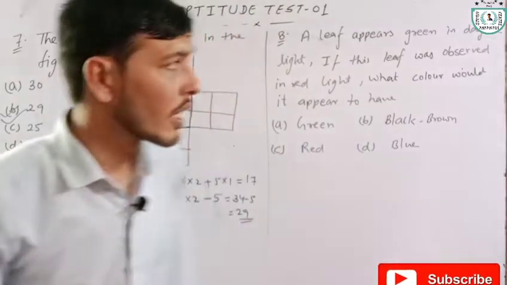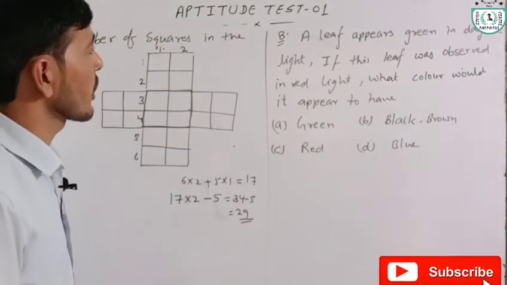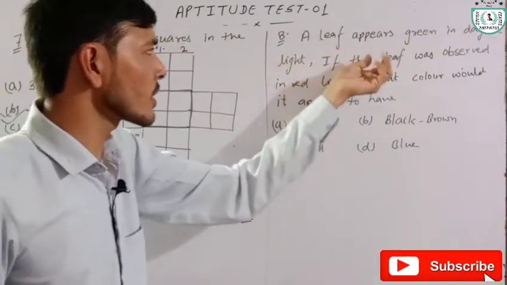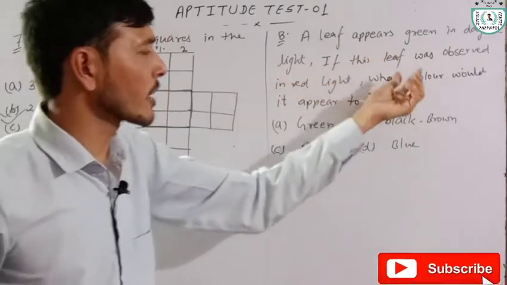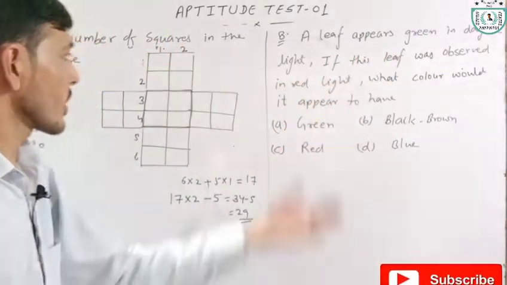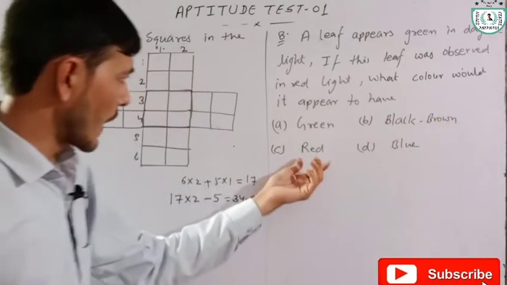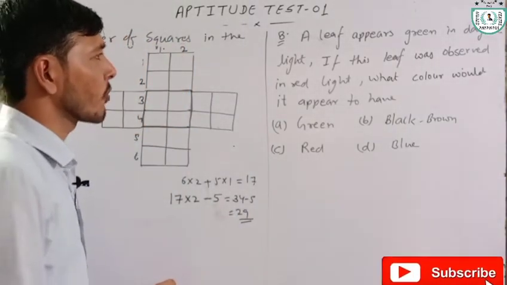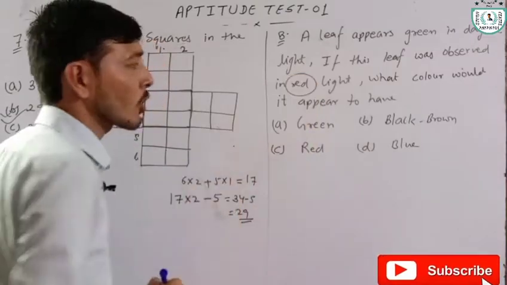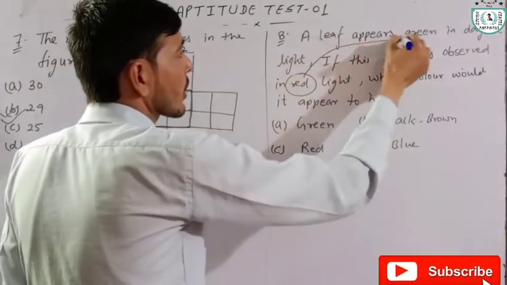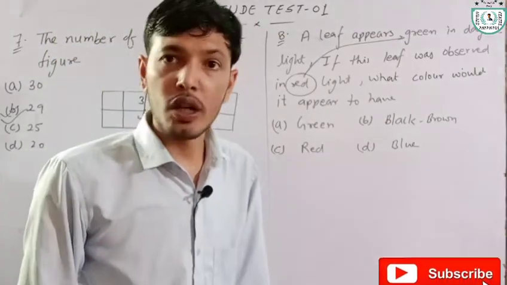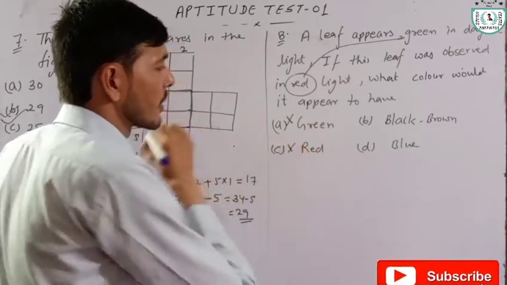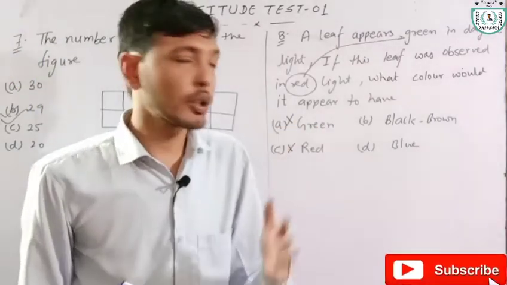Okay. Now we have question number 8. In question number 8, we are given that a leaf appears green in daylight. If this leaf was observed in red light, what color would it appear to have? Option A, green, black brown, red and blue. We have to find the effect of red color on green. Effect of red color on a green. It means original green and original red will not appear.